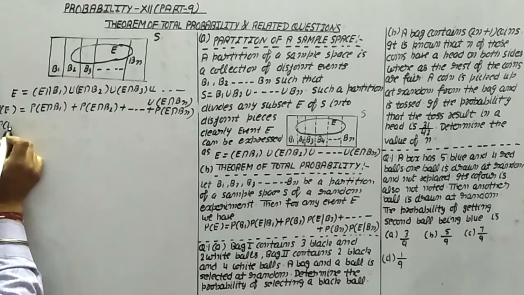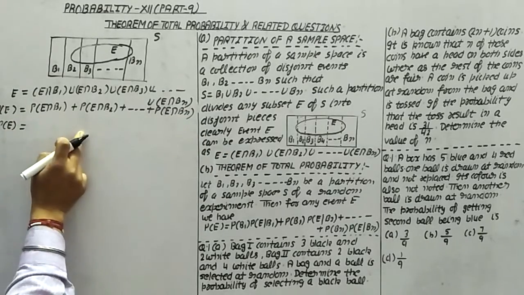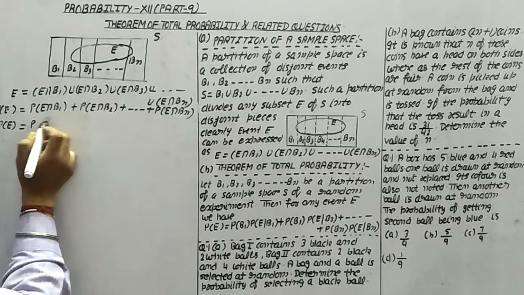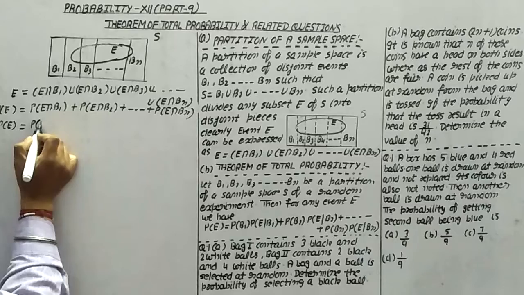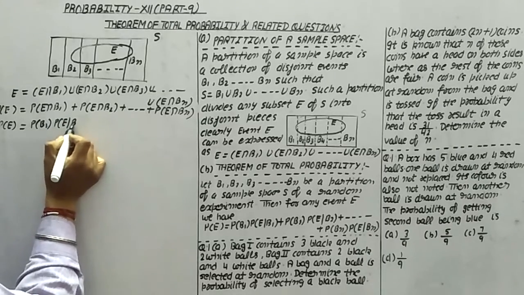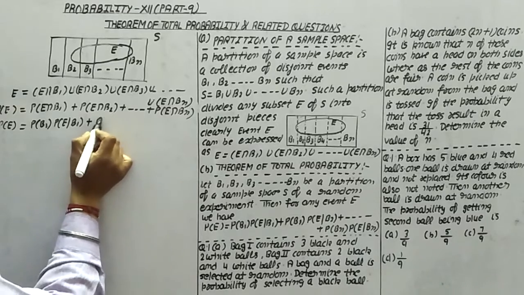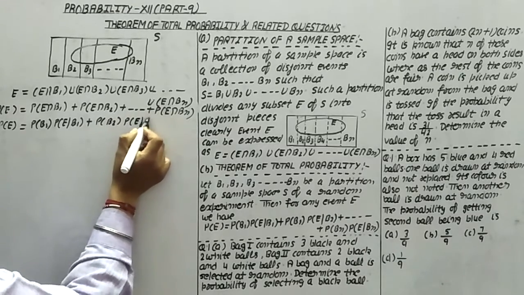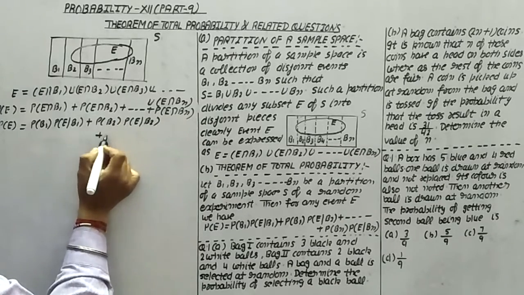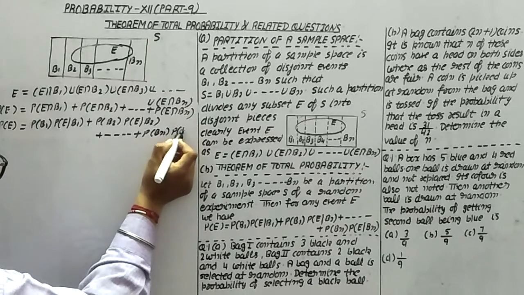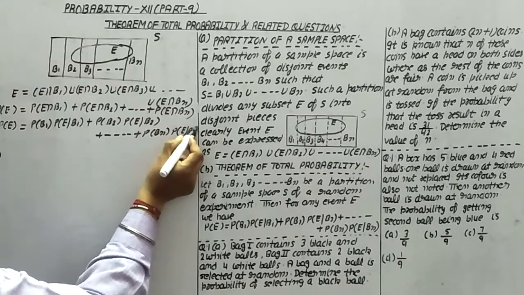Now, by the theorem of multiplication, we can calculate this by probability of B1 times probability of E when B1 has already happened, plus probability of B2 times probability of E when B2 has already happened, and so on, plus probability of Bn times probability of E when Bn has already happened.